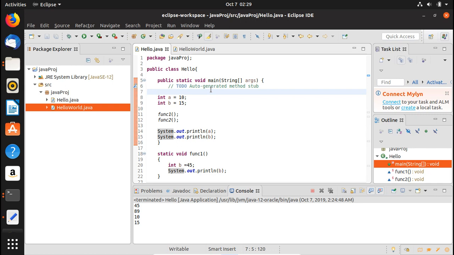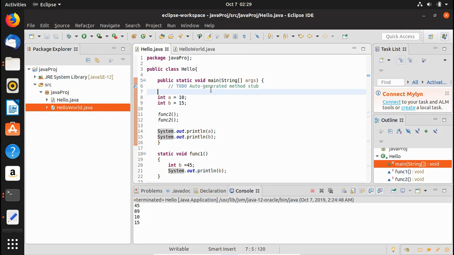So for example, if you have a function or a method here and you want to call it more than once, you just write the function. Okay, so you do not write that piece of code again and again. Rather, you just put that piece of code inside a function or inside a method, and then you just simply call it inside the main method.